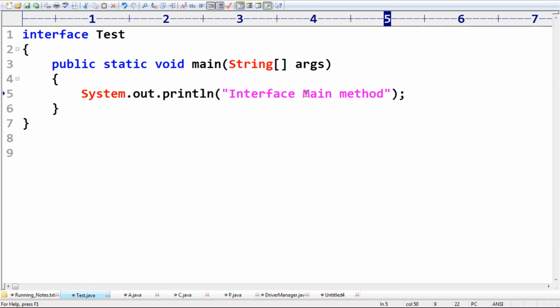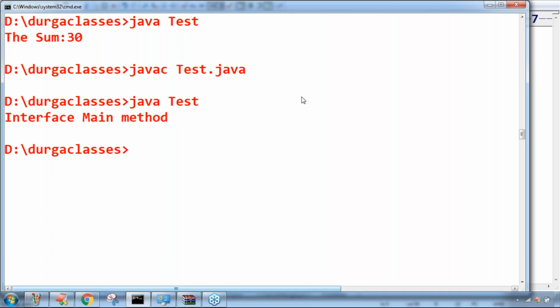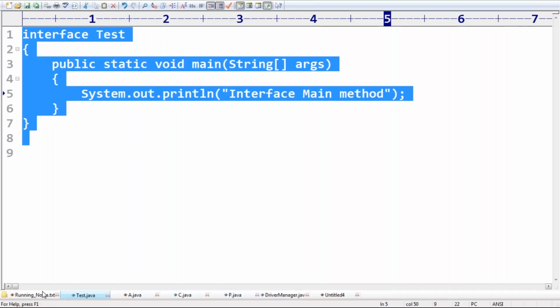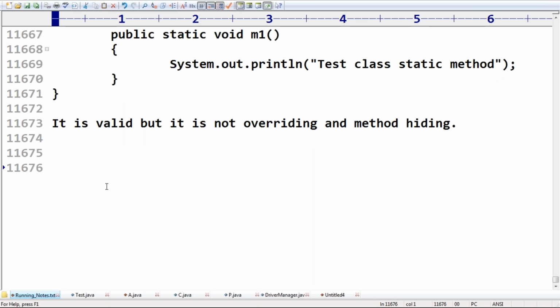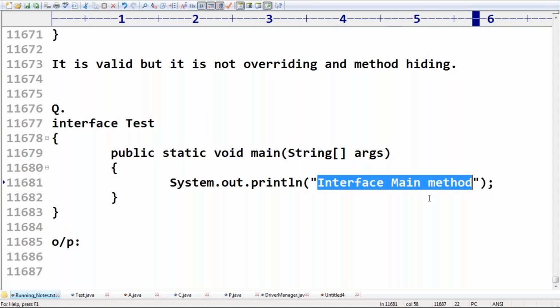Yes, from the 1.8 version onwards, inside an interface we can declare static methods including the main method. Hence we can run an interface directly from the command prompt. Don't worry at all. Observe that the interface main method is perfectly acceptable. From which version onwards? Java 8 onwards, remember, right? This is valid, sir, and the output we are going to get is interface main method.